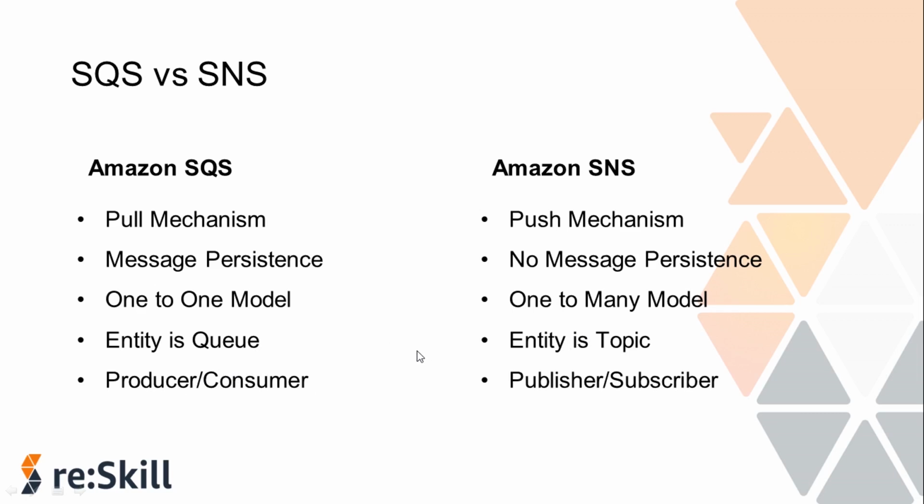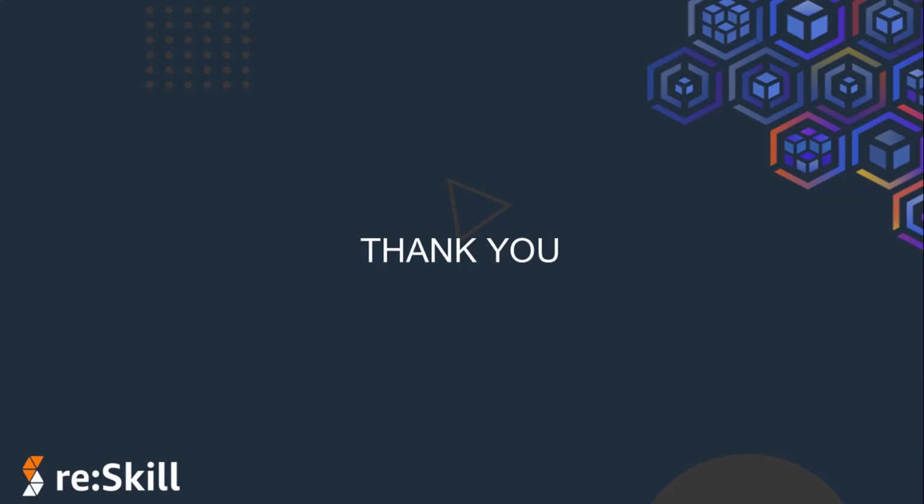The participants in SQS are producer and consumer, where the producer sends a message to the queue and the consumer consumes the message after pulling it from the queue. In SNS, the participants are publisher and subscriber, where the publisher publishes a message to the topic and the subscriber receives it. So this was about the basic working of Amazon SQS and Amazon SNS. I hope you have understood the basic working of both of these services. Thank you.